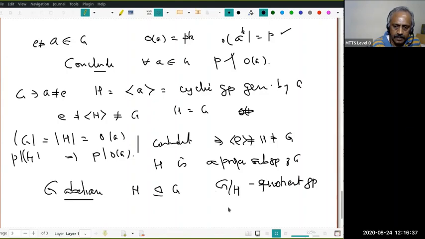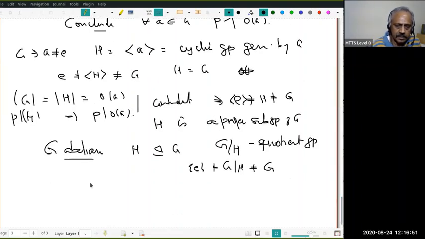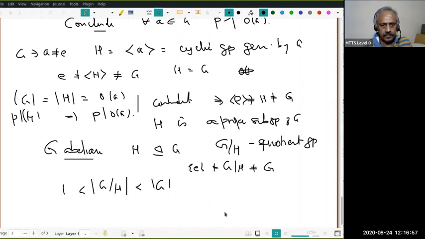Since H is not the trivial group and not equal to G, the quotient G mod H is a smaller group.